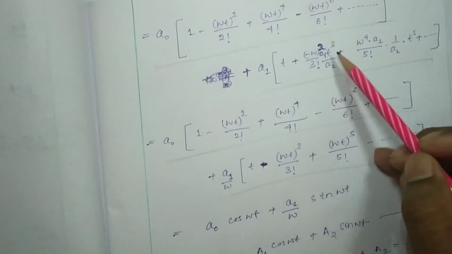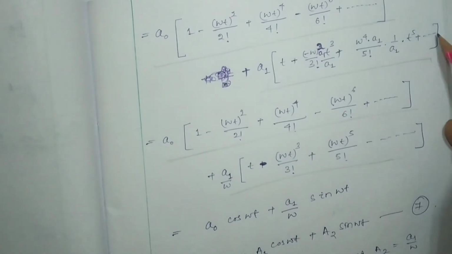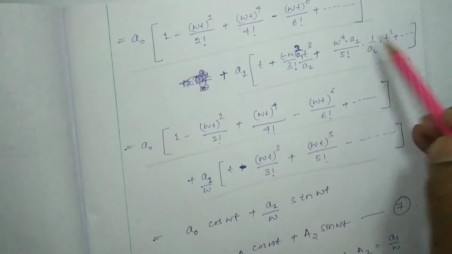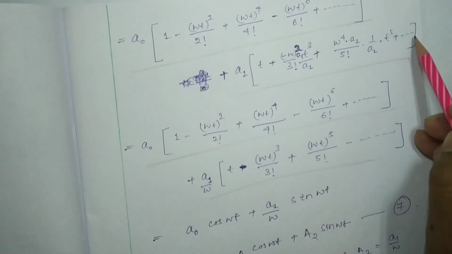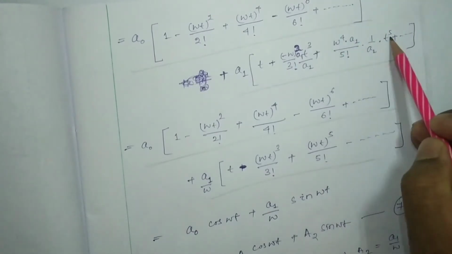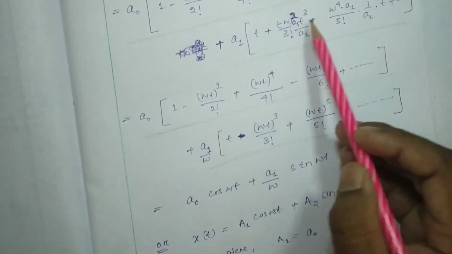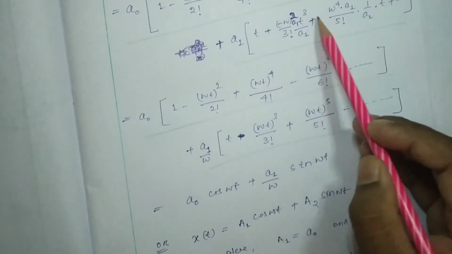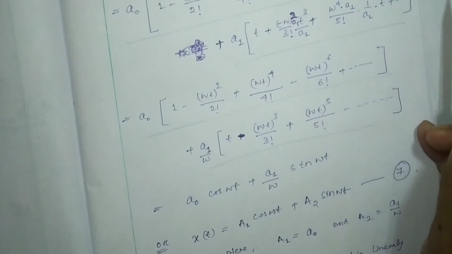And here you can see that this a1 got cancelled, and considering the higher terms also we can get this a1 cancelled out, and we are going to get the terms in the form of omega and t. So here a1 will be there, t plus omega t minus omega square t cubed plus omega to the power 4 t to the power 5, like that we can get.